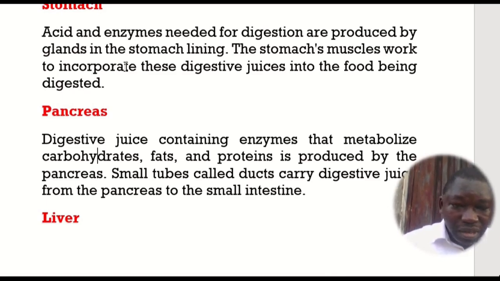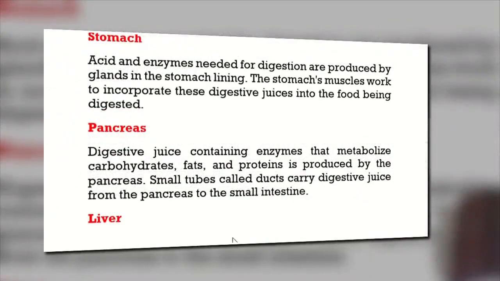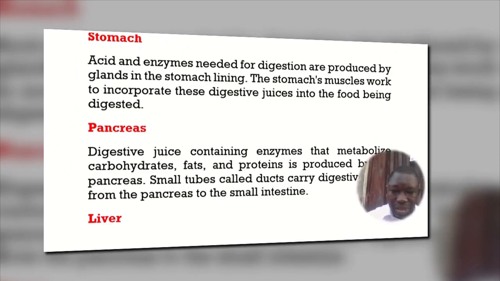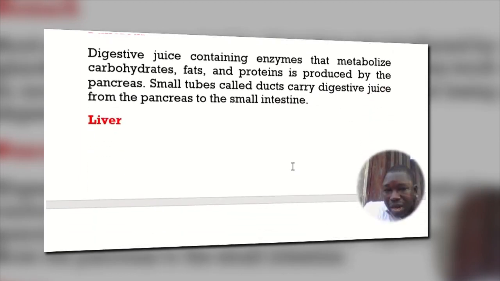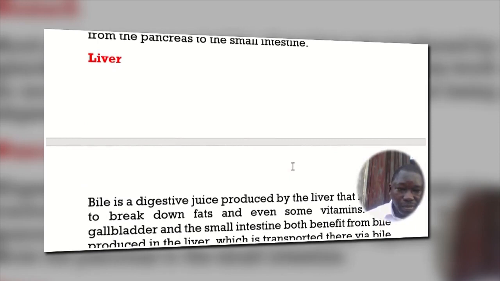In the pancreas, digestive juices containing enzymes that metabolize carbohydrates, fats, and proteins are produced by the pancreas. Small tubes called ducts carry digestive juice from the pancreas to the small intestine.